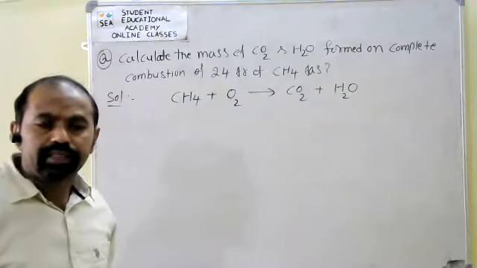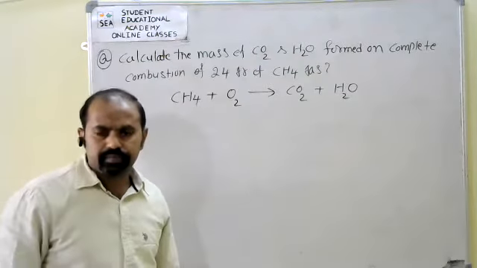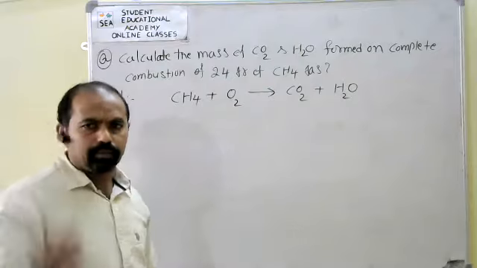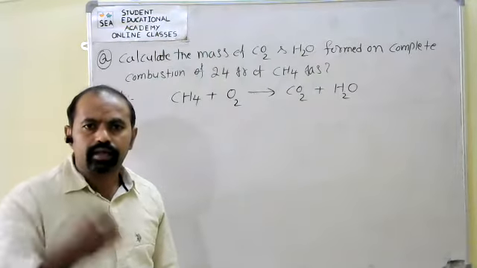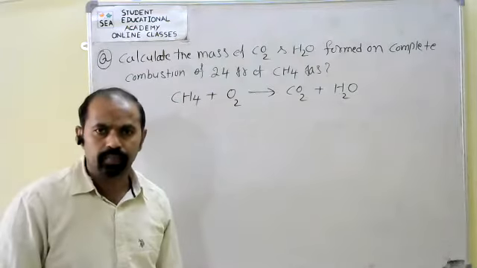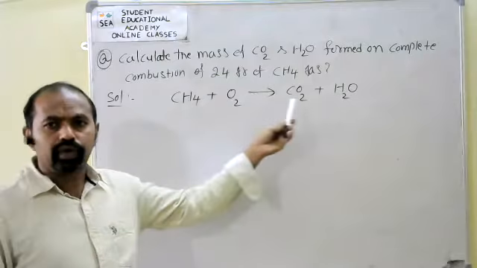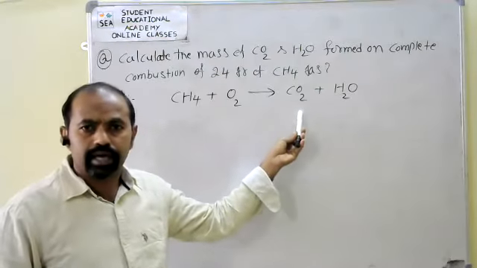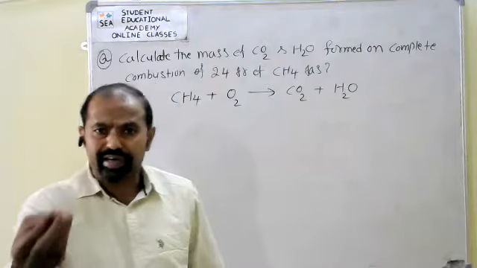Not only methane, any hydrocarbon, that is nothing but alkane or alkene or alkyne, even benzene also, on complete combustion, we always get carbon dioxide and water along with some amount of energy.